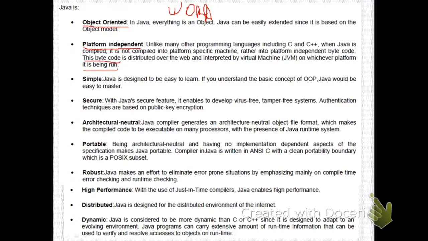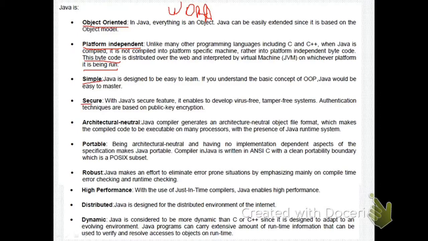And Java is a simple programming language. Java is designed to be easy to learn, and it also implements the concept of object oriented programming, and it is easier to learn if you have experience of C and C++ in the past.